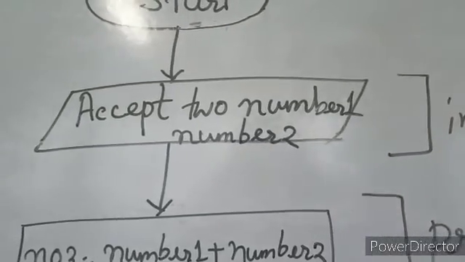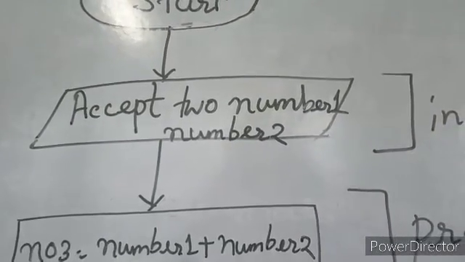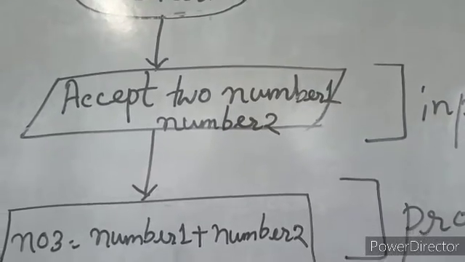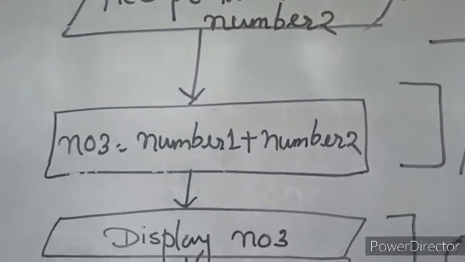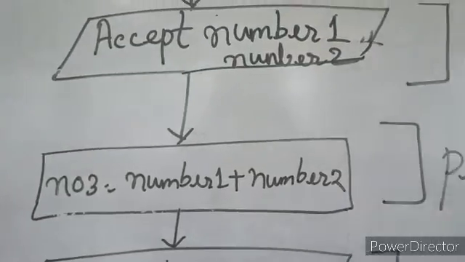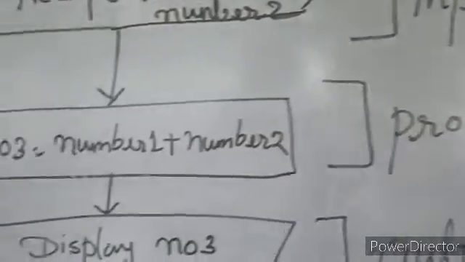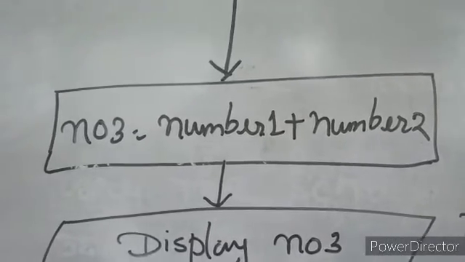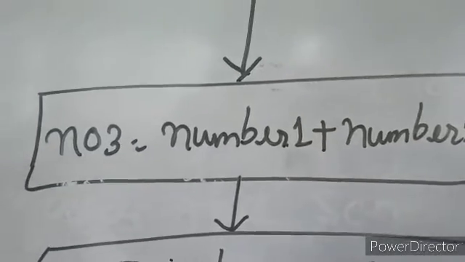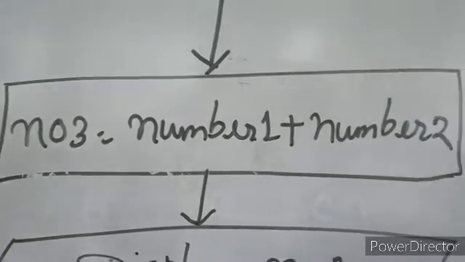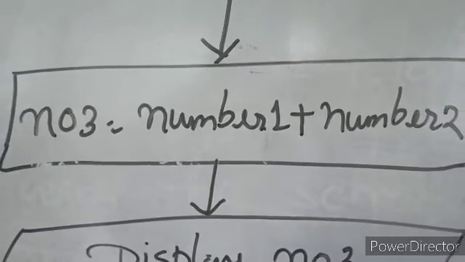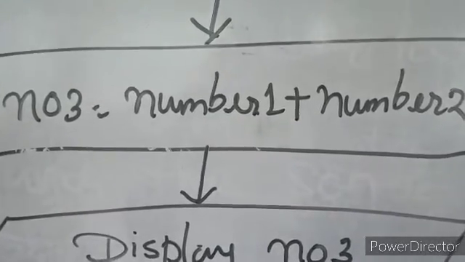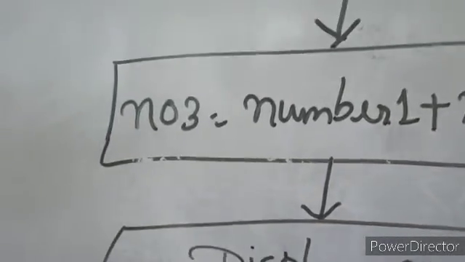You have to write down in this manner: accept 2 numbers, that is, accept number 1 and number 2. Okay. Next step is processing. In the processing, you need a processing box, the rectangular box. You need another variable. These are called variables. What are these? These are a little bit complex things which, when you do programming language, will be more clear to you. You just follow this manner.